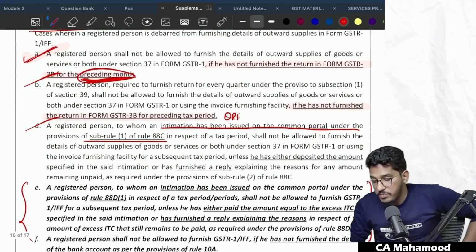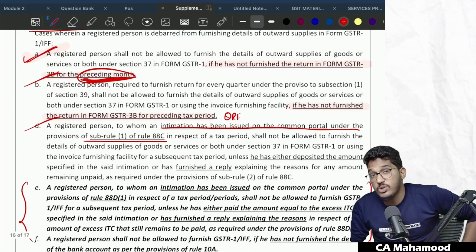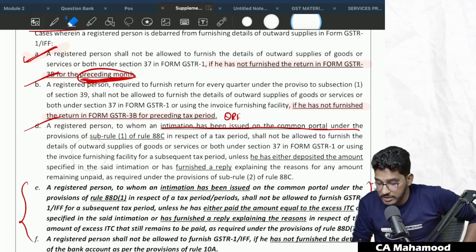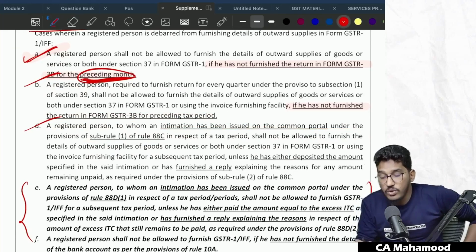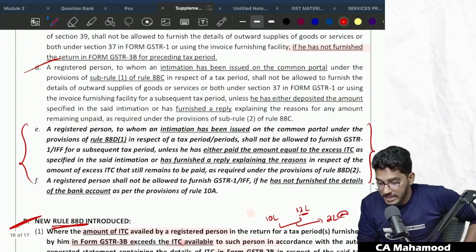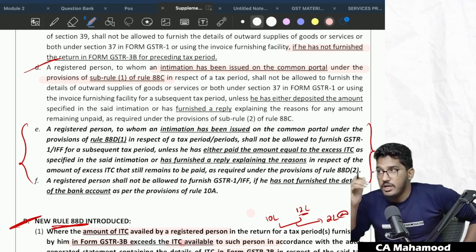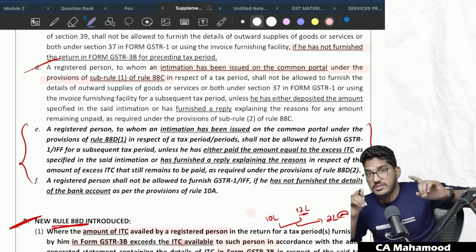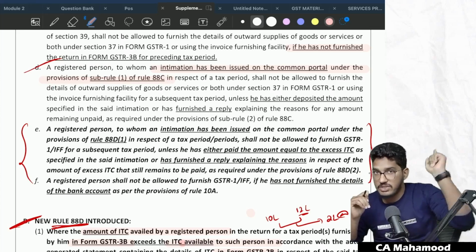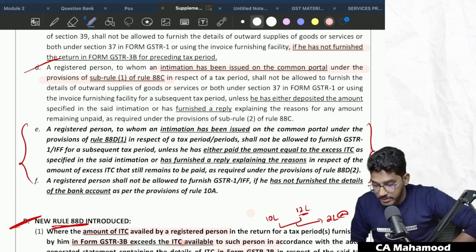And if you have not responded to that 88C, then also you will be debarred from filing the GSTR 1. Until and unless you furnish that reply, you will not be allowed to furnish the GSTR 1. So the same thing they say, a registered person to whom an intimation has been issued on the common portal under the provisions of rule 88C sub-rule 1. Nothing but when you have lower outward supplies in GSTR 3B when compared with GSTR 1, then an intimation will be given to you.